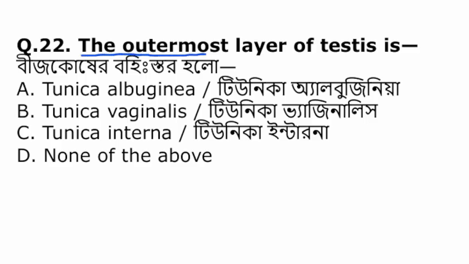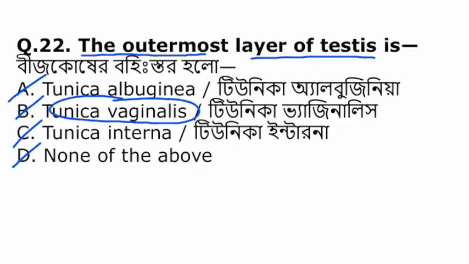The outermost layer of the testis is the, tunica albuginea, tunica vaginalis, tunica interna, or none of the above. The outer layer of the testis is known as tunica vaginalis.